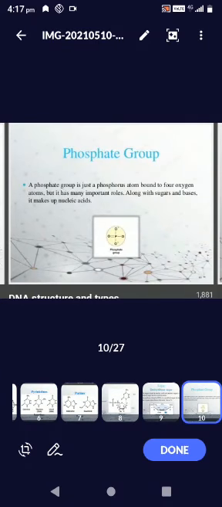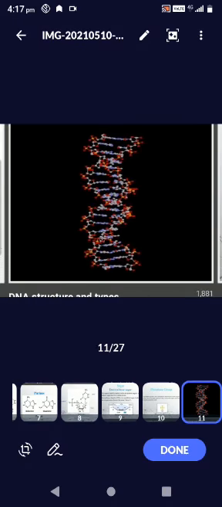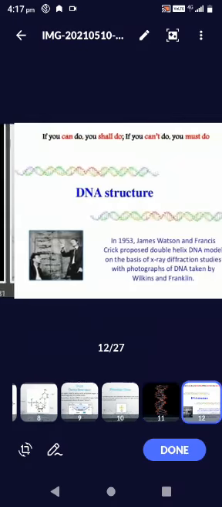And next one, phosphate group. A phosphate group is just a phosphorus atom and 4 oxygen atoms, but it has many important roles. Along with sugar and bases, it makes up nucleic acid. And next I want to explain DNA structure.